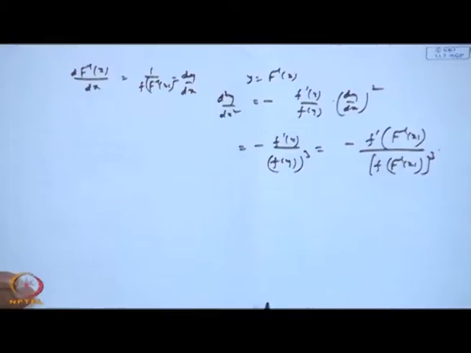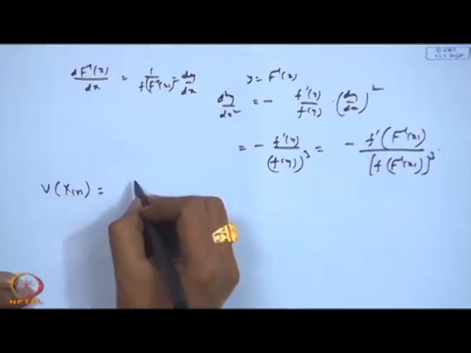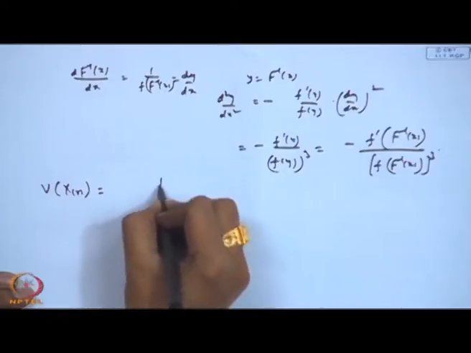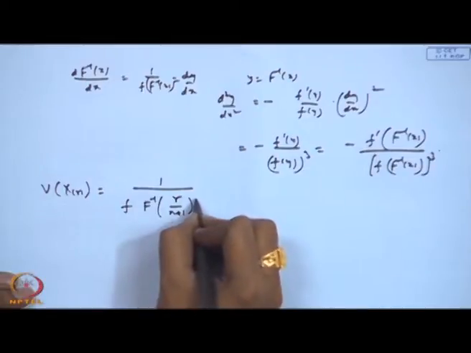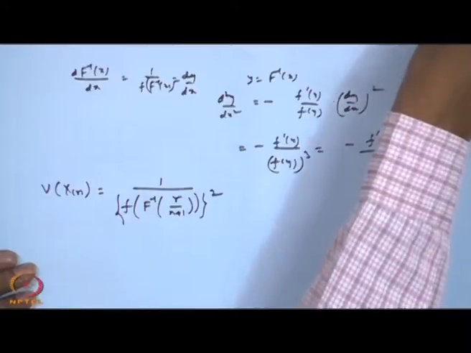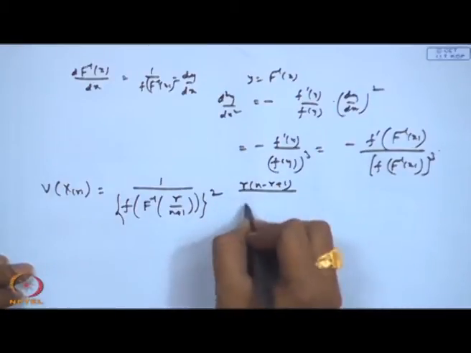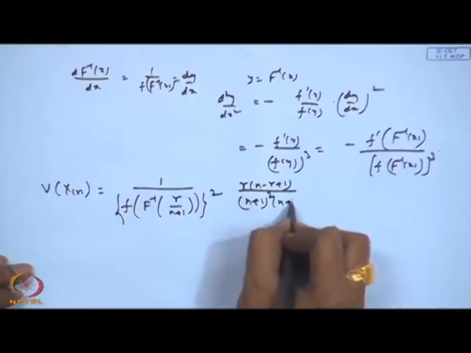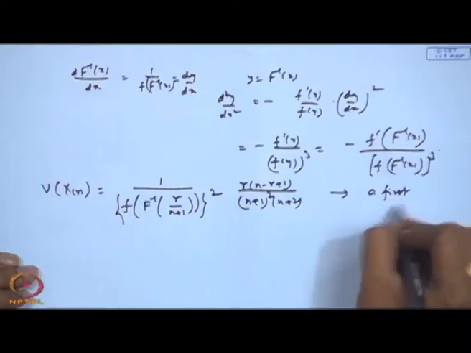Similarly, if I want to consider, say, the variance of X_r, then I will get the second order term here by using this one as 1 by F of F inverse of r by n plus 1 whole square, that is, the first order derivative square here, multiplied by the variance, that is r into (n minus r plus 1) divided by (n plus 1) square into (n plus 2). So, this is actually a first approximation.